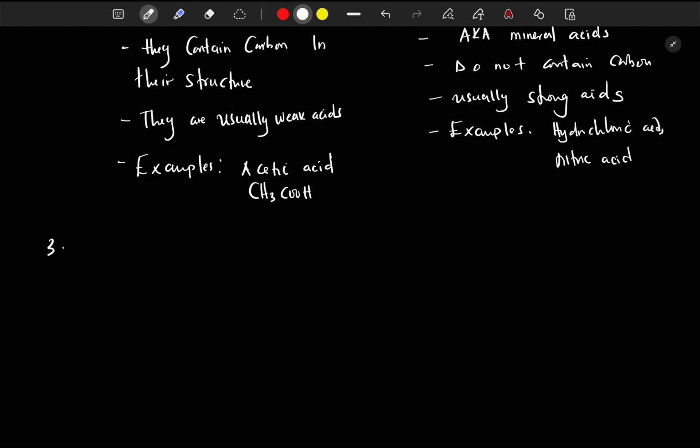Now we move on to point number 3, and I hope that you are following this lesson properly. All right. Okay, now let's look at classification of acids based on their strength. All right, you are going to look at classification of acids based on their strength.